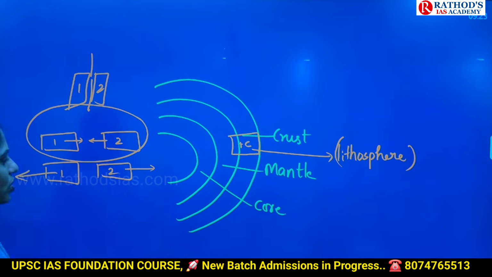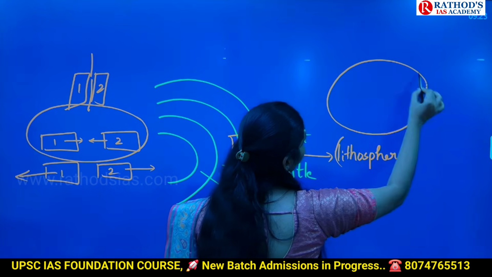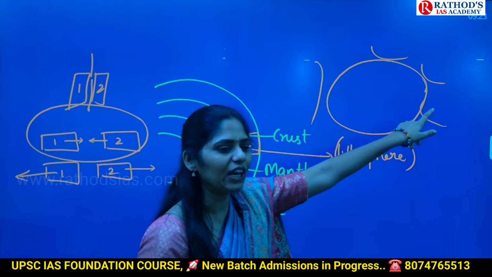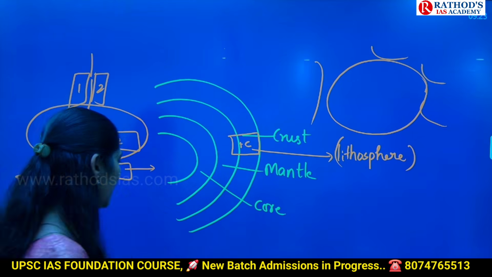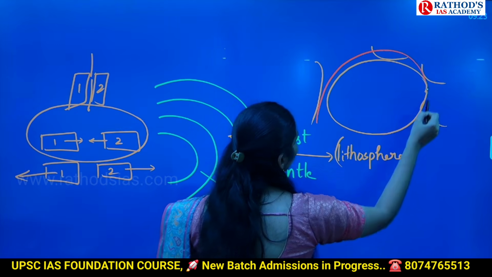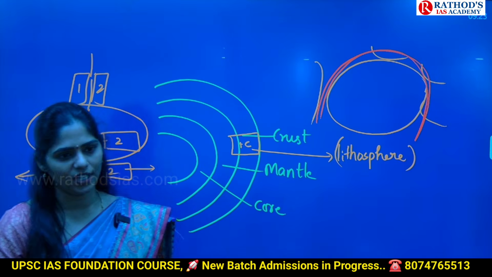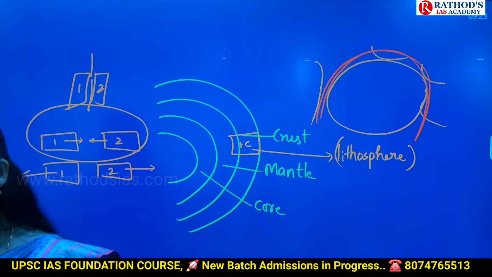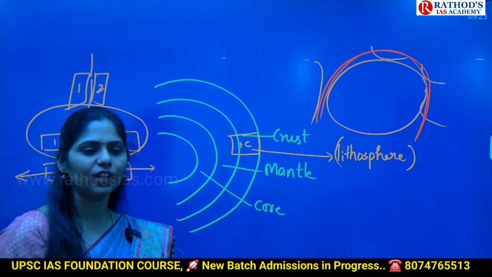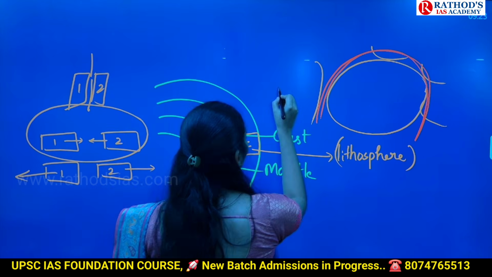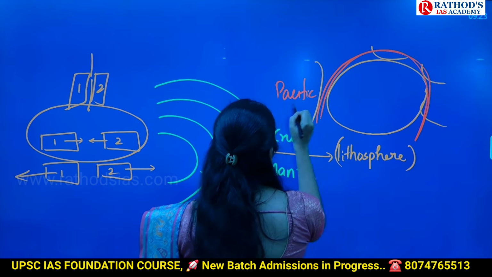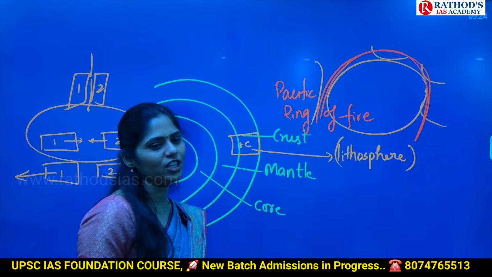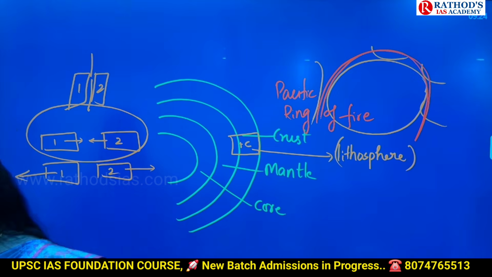earthquakes. In the Pacific Ocean, we have a big plate called the Pacific plate, and here we have small and major plates. So in this region we have a convergent boundary. Because of this, the entire border of the Pacific Ocean is susceptible to volcanoes and earthquakes. That area is called the Pacific Ring of Fire, because in that region we can see frequent volcanoes, earthquakes, etc. It is called Pacific Ring of Fire. Unfortunately, Indonesia is also part of the Pacific Ring of Fire, and even Japan.